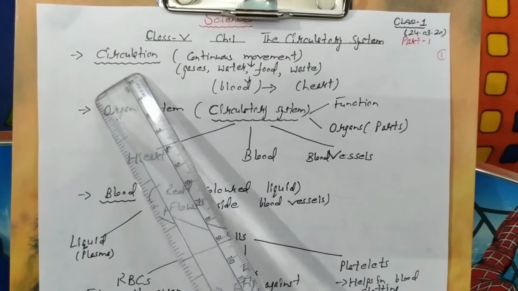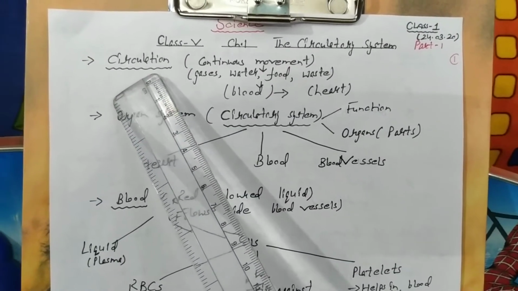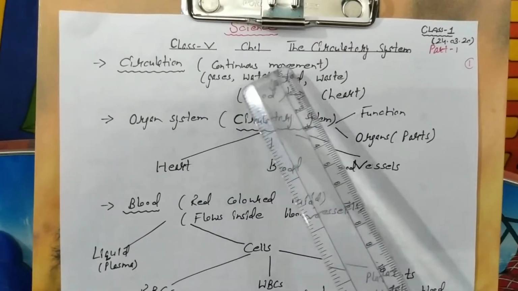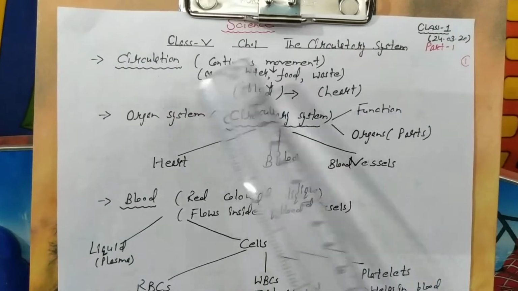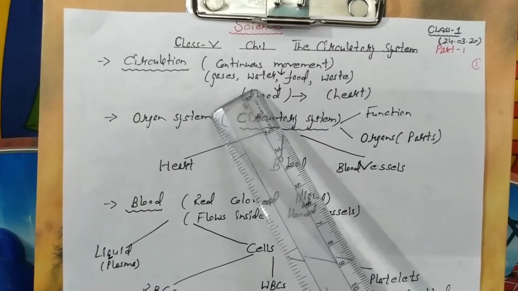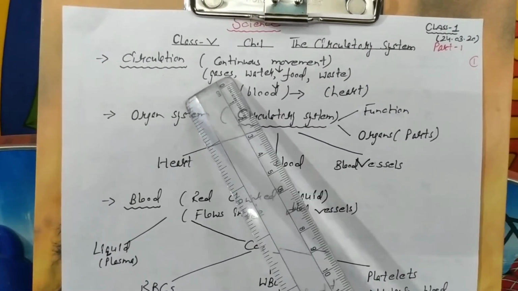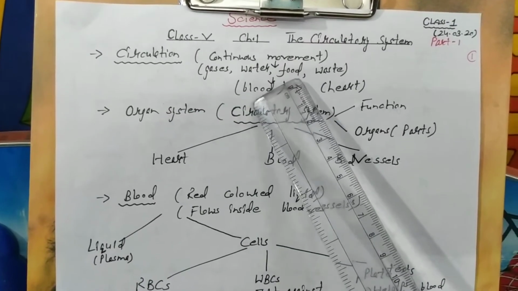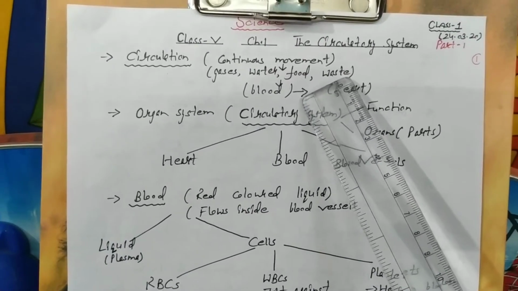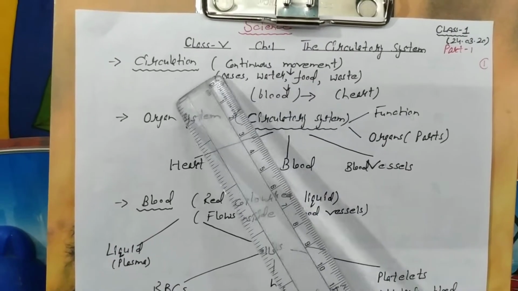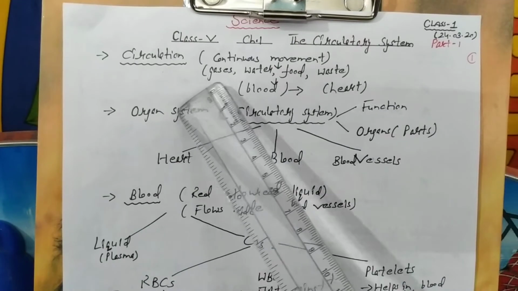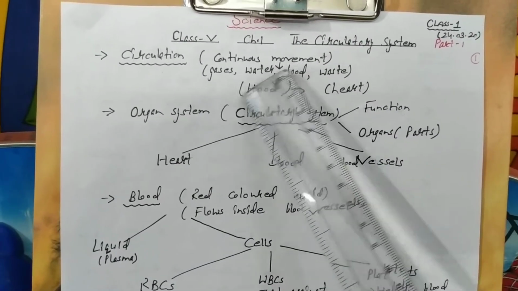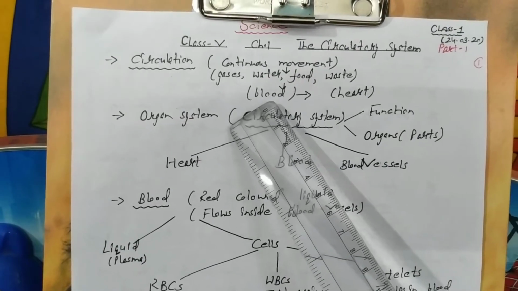First of all, I explained to you the meaning of the term circulation. Circulation means continuous movement of something. Now, what is continuously moving in our body? The gases like carbon dioxide and oxygen, water, nutrients, and the waste materials. All these substances are carried or transported by blood in our body.